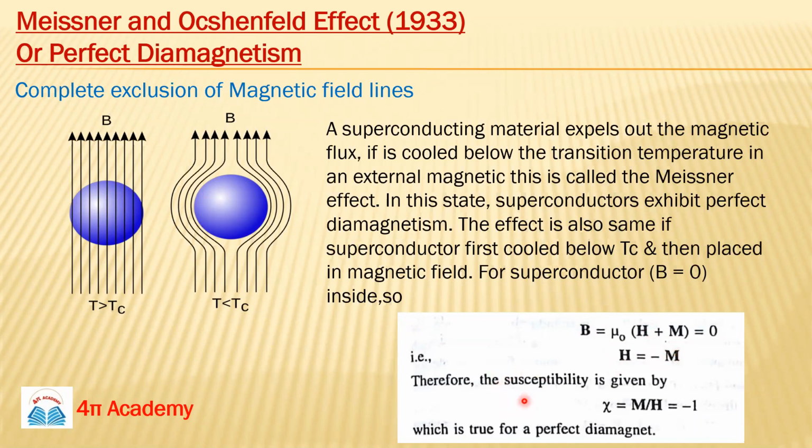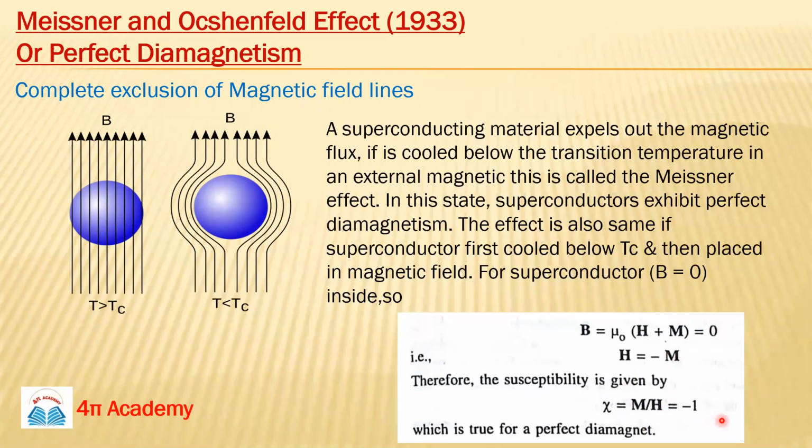And what is the formula of susceptibility? In the next lecture we will learn about magnetism inside solids, the different kinds of paramagnetism, diamagnetism, and ferromagnetism, and then you will clearly learn about susceptibility. Susceptibility is basically the ratio of M to H. So M over H will be minus 1.